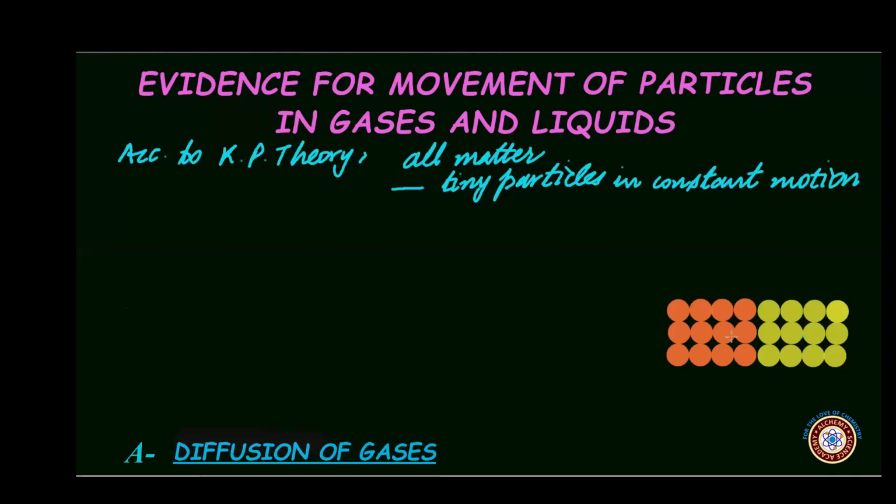For example, in this figure, say these are the particles of solid A and these are the particles of solid B. If both these solids are brought in contact even for a long period of time, their particles won't be spreading into one another, and hence the solids cannot diffuse into one another. So there is no diffusion of solid in solid.